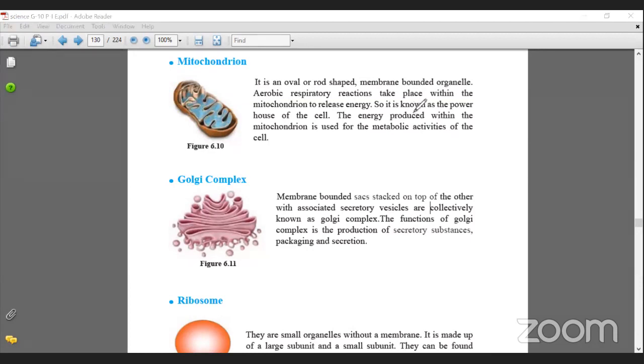Okay, so if this is a cell, this cell will produce things and do all sorts of things. So these substances either break down things or make stuff.